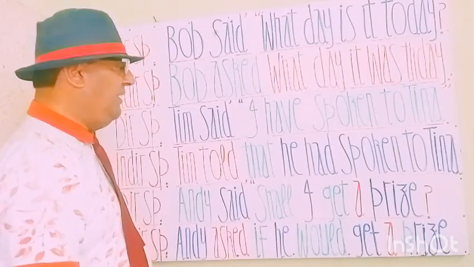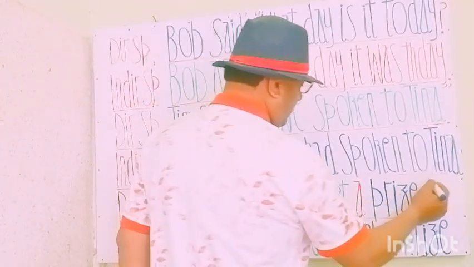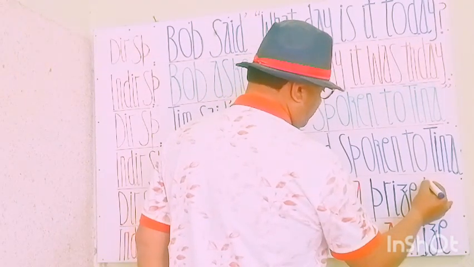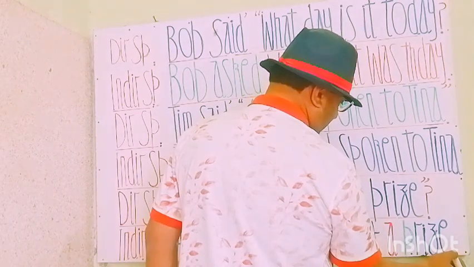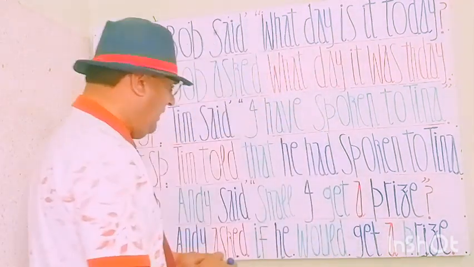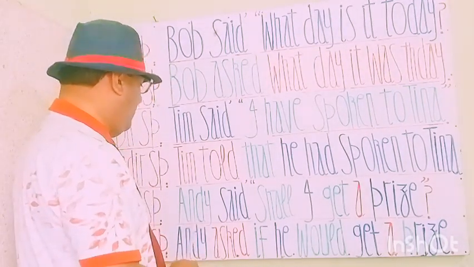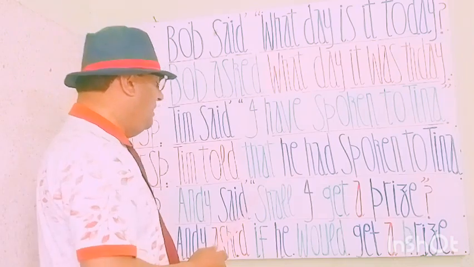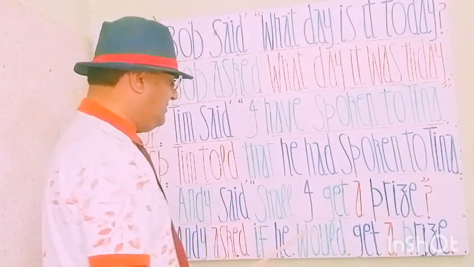This is also an interrogative statement, and you see that we require to fix the comma there. We write comma there. So Andy said, Andy ने कहा, comma inverted comma start, shall I get a prize?